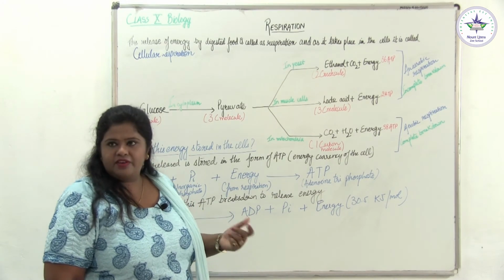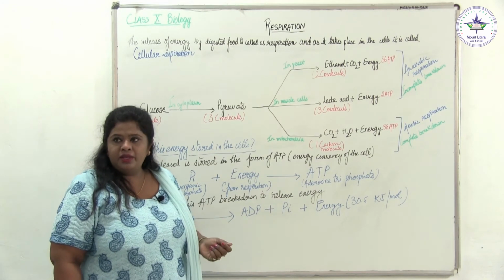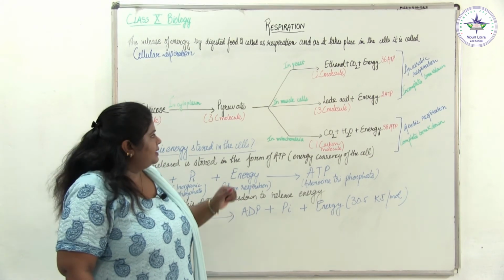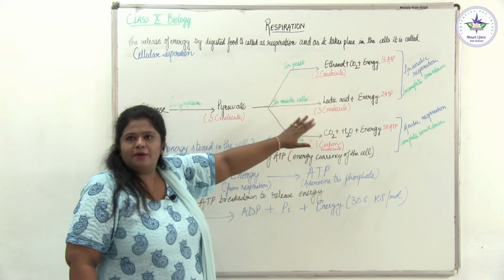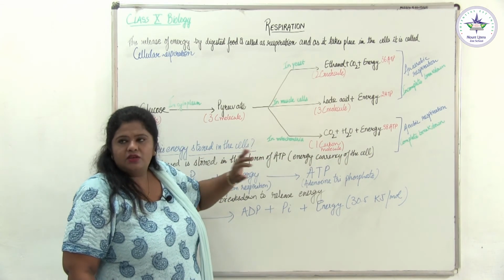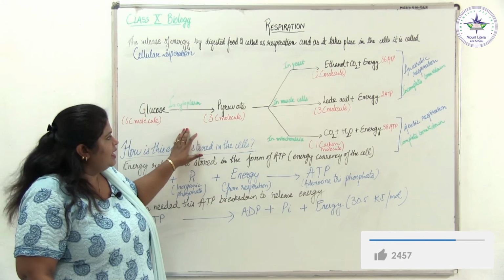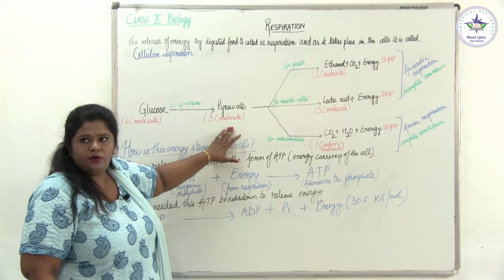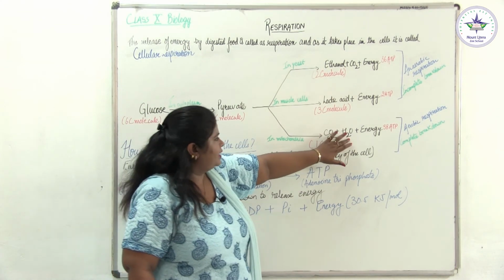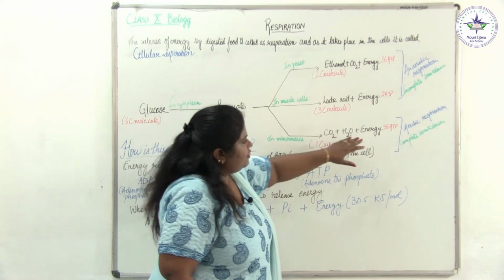That's why whenever we are tired, we go to sleep, we relax, or we dip our legs in warm water. That is the time when there is a lot of oxygen inside our cells, and this lactic acid is completely broken down into carbon dioxide and water. The moment it takes place, our tiredness goes away. But what happens naturally in normal conditions? In normal conditions, this 3-carbon molecule is broken down into 1-carbon molecules, that's carbon dioxide, along with water and energy, and this happens in mitochondria with the release of energy.